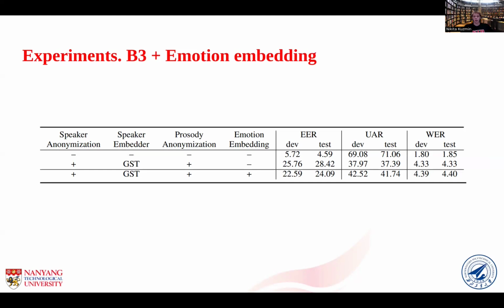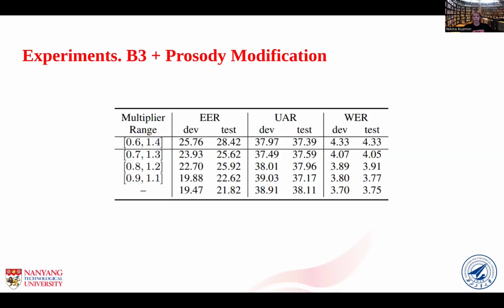In this table, you can see the comparison between baseline model B3 and the modified baseline model. When we add emotion embedding, we get better results for emotion recognition by approximately 10%, while keeping the same ASR performance. But there is also some leakage of speaker identity, probably in the emotion embeddings, and it leads to degradation of our privacy protection. In this table, we show experimental results for different power of prosody anonymization.